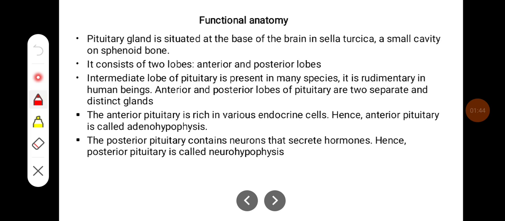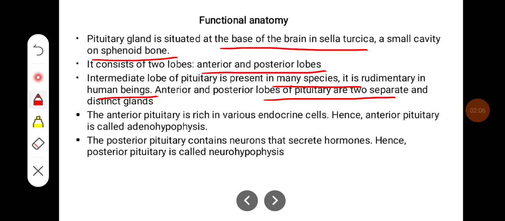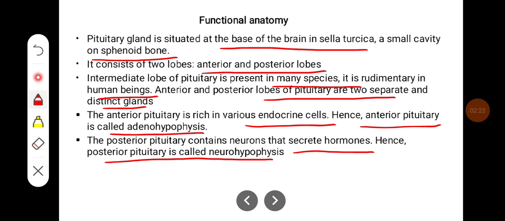The pituitary gland is situated at the base of the brain in the sella turcica, a small cavity on the sphenoid bone. It consists of two lobes, anterior and posterior lobes. The intermediate lobe of the pituitary is present in many species. It is rudimentary in human beings. Anterior and posterior lobes of the pituitary are two separate and distinct glands. Anterior pituitary is rich in various endocrine cells, hence it is called adenohypophysis. The posterior pituitary contains neurons that secrete hormones, hence it is called neurohypophysis.